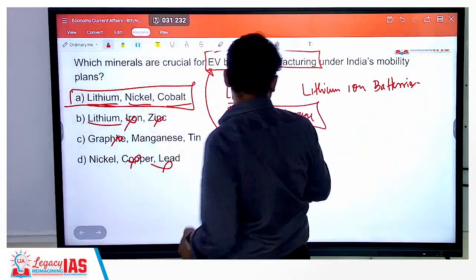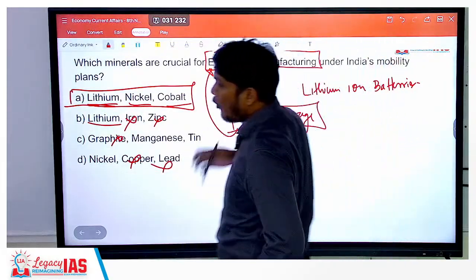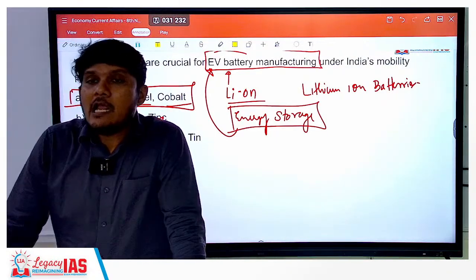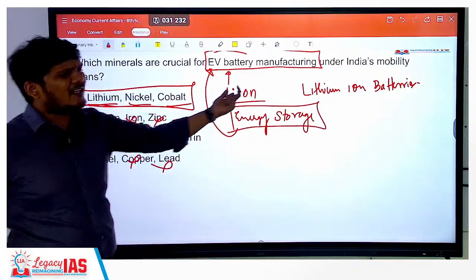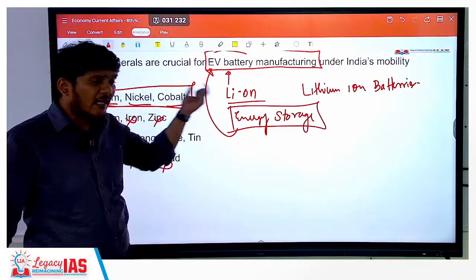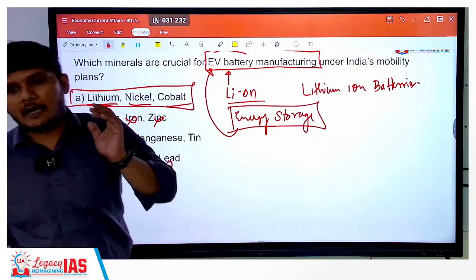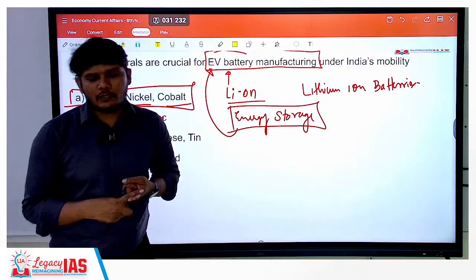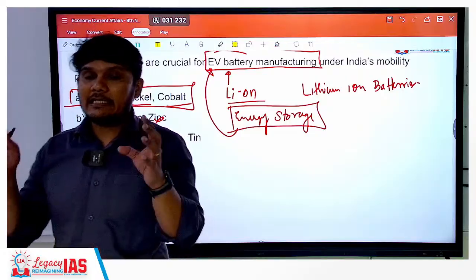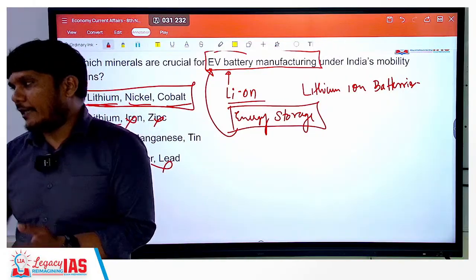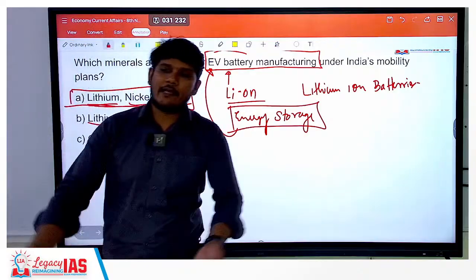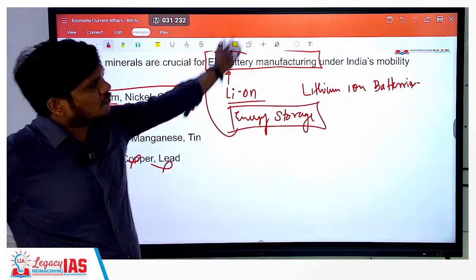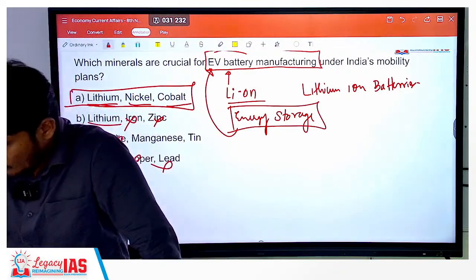Now the news that we have seen, the very first one, in fact all of them have a huge importance for your prelims examination, there is no doubt about it, but any of this can be easily used for a 10 marker mains question, or even for that matter a 15 marker mains question. So the first thing you should do is make sure that you are clear about the concept, you are clear about the facts, etc. And once you have done that and you have good answer writing skills, which you can improve by getting more and more feedback and writing your mains test series as well, then you can easily use this knowledge in order to answer the questions for mains.